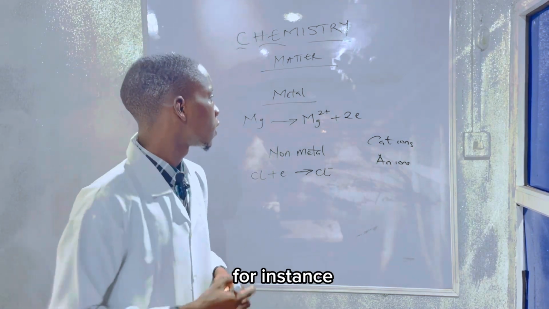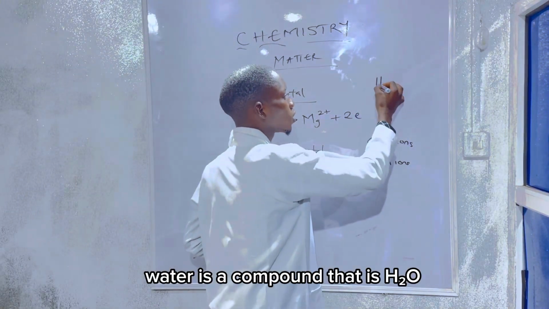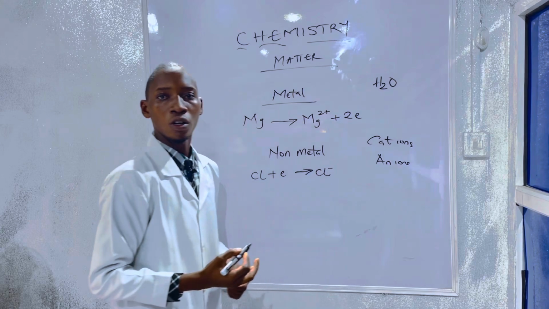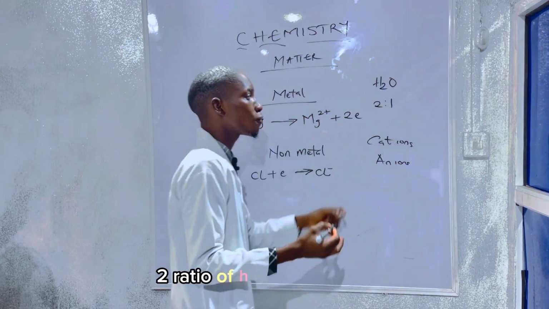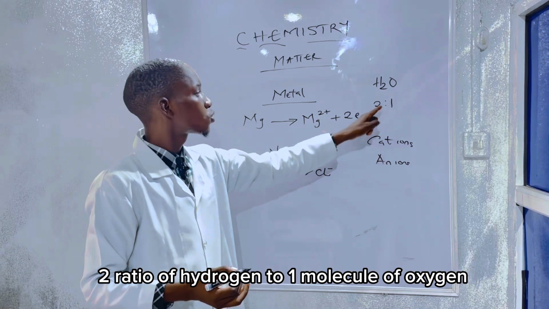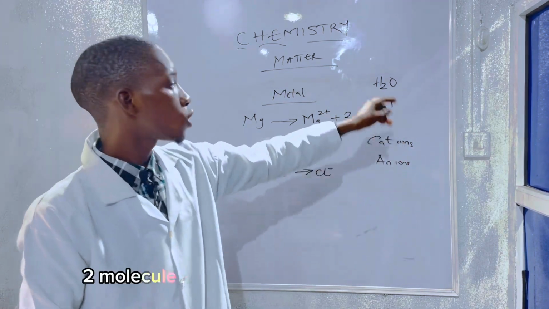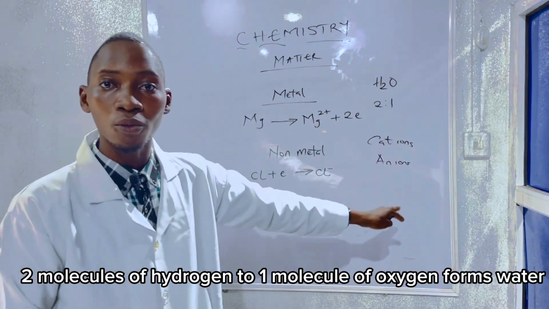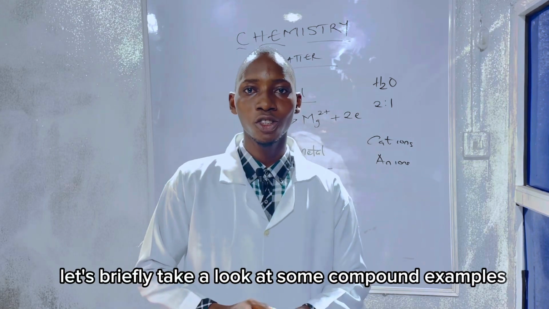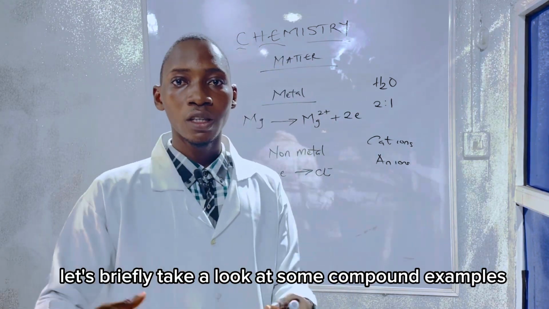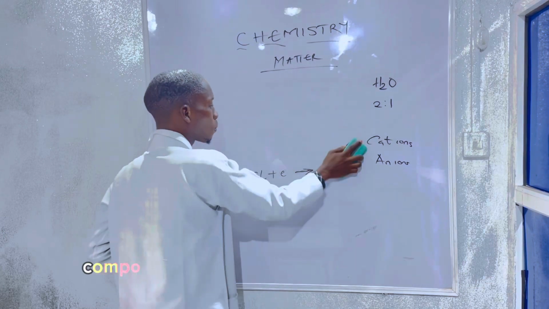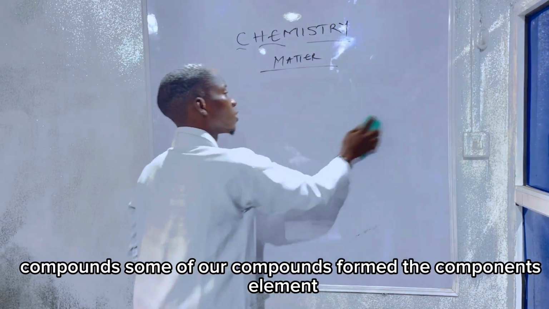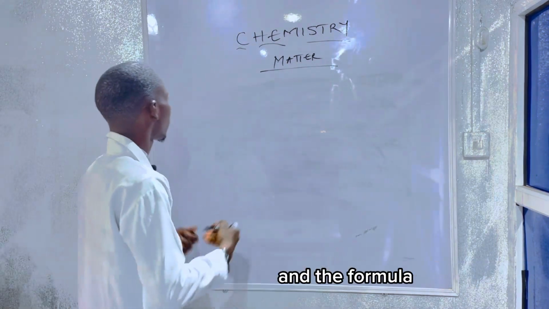For instance, water is a compound, that is H2O, represented in the ratio 2:1. That is, 2 molecules of hydrogen to 1 molecule of oxygen forms water. Let's briefly take a look at some compound examples, their component elements and their formulas.